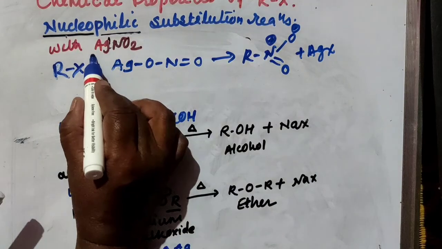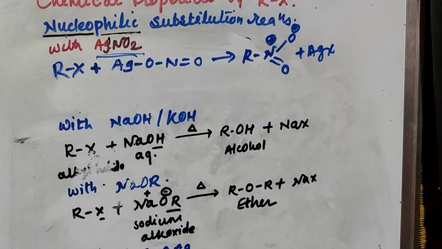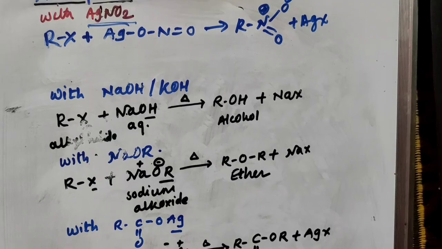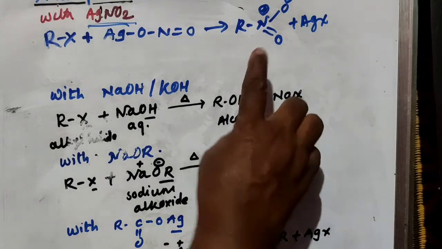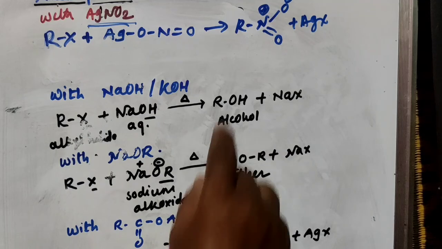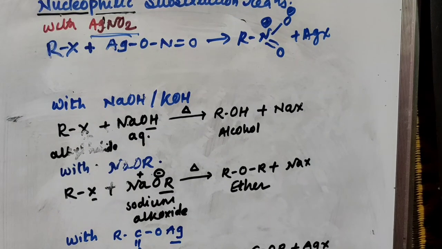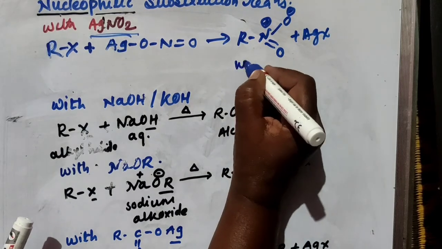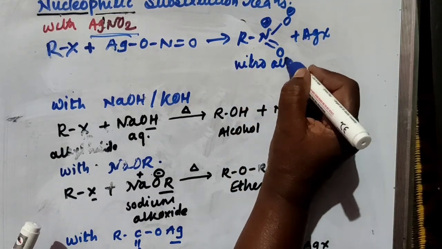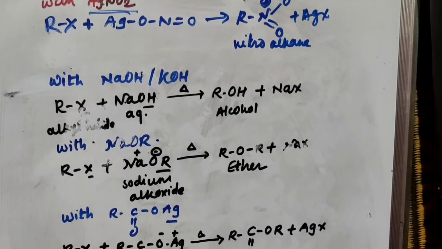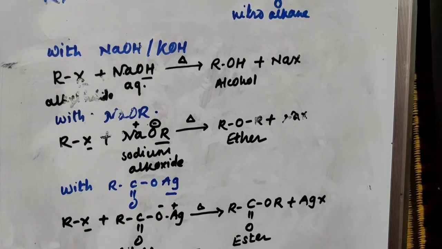So in the case of AgNO2, silver nitrite, the bonding is through the nitrogen atom, while in the case of KNO2, potassium nitrite, the bonding is through the oxygen atom, so that there is a formation of alkyl nitrite. Here there is a formation of nitroalkane, but bonding is through the nitrogen atom. Nitrogen donates a pair of electrons to the alkyl group, and so there is a formation of nitroalkane. In the case of potassium nitrite, the bonding is through the oxygen atom, and you will get alkyl nitrite.